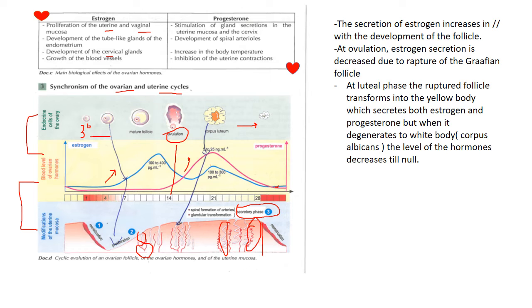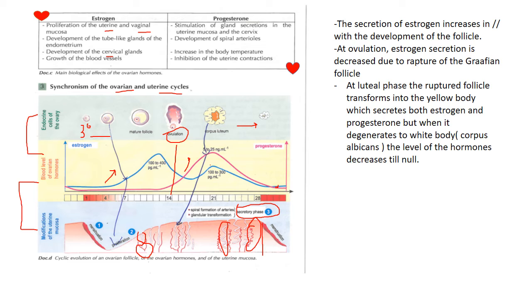Now, at the level of the uterine cycle, we know that the hormone estrogen develops the endometrium. But how? It develops the uterine and vaginal mucosa. It makes the cells more numerous, and we have a development also of tube-like glands.